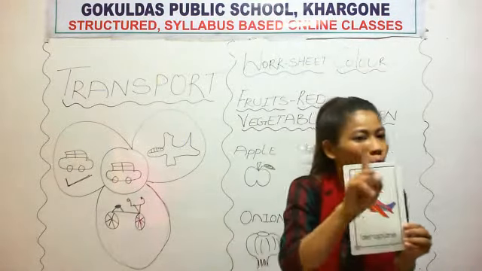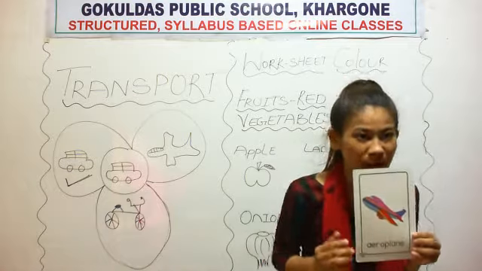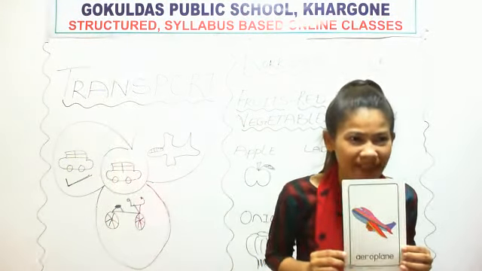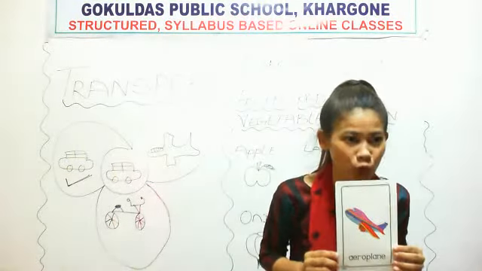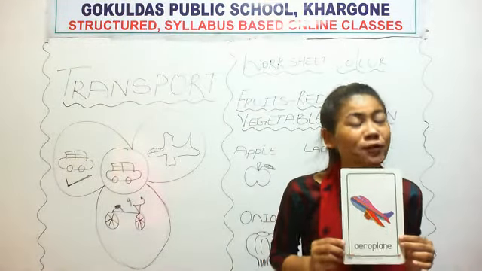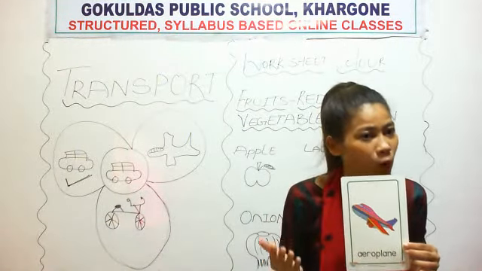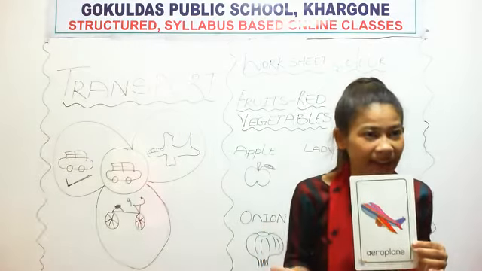Sky. See, one word answer you can say. Okay, and dear parents, please ask them also, where does aeroplane fly? They will answer in one word, sky.